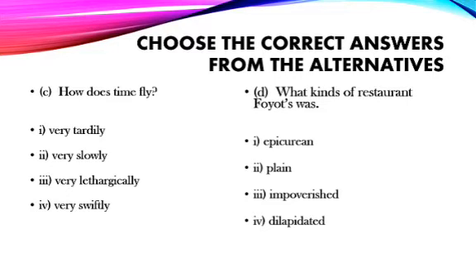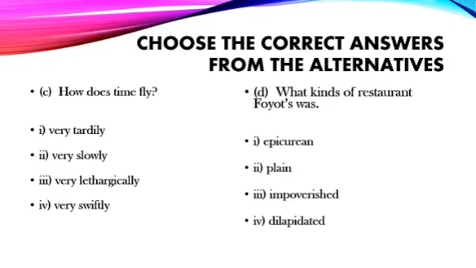Number C says, how does time fly? The line was quoted by the lady admirer, we can remember. We all know time flies and it moves on fast and smoothly. So, let us check the options.